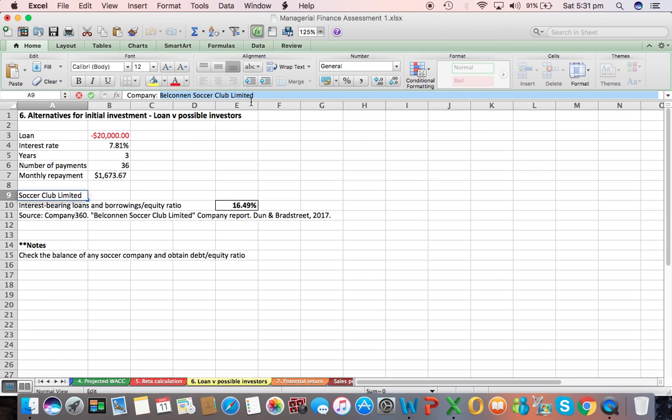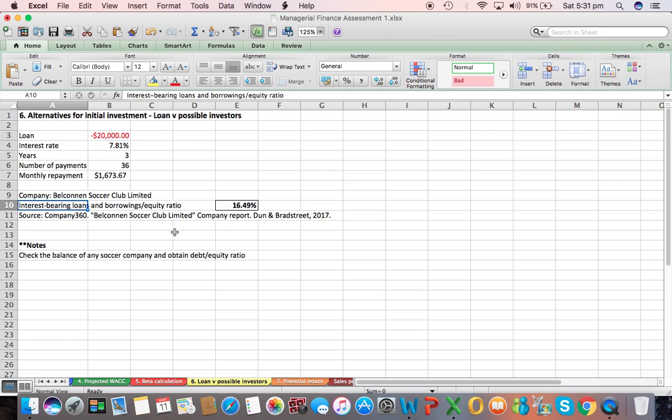The name is Belconnen Soccer Club Limited. The interest-bearing loans and borrowings over equity ratio, which is basically the same debt equity ratio for this company, is 16.49%, which we can assume will be a good proportion for our debt equity ratio in our project. The source of this information is company 360.